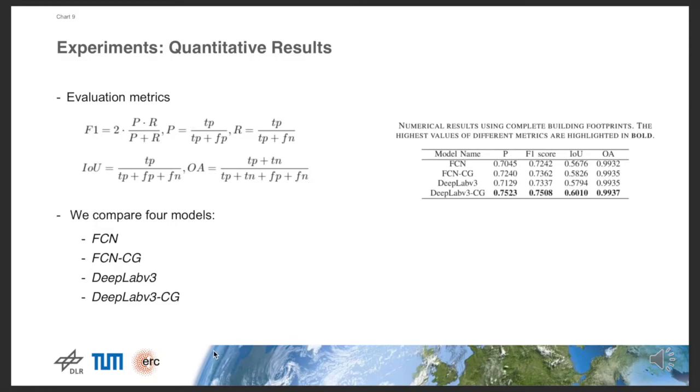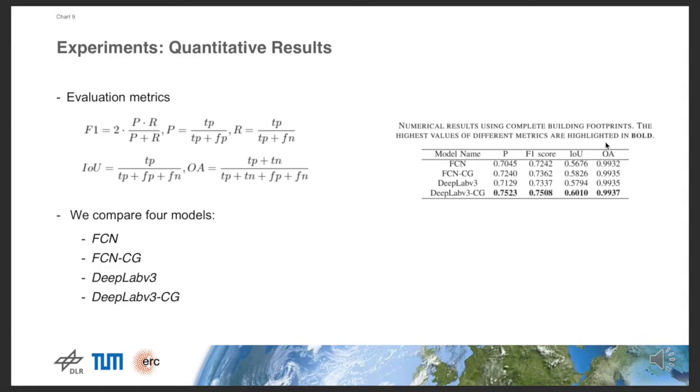In our experiments, we compare four models, FCN, FCN-CG, DeepLab v3, and DeepLab v3-CG. FCN and DeepLab v3 are regarded as baselines. Both FCN-CG and DeepLab v3-CG are our proposed networks with different backbones. Numerical results of different models on our dataset are listed in the table. It can be seen that all metrics are improved with CG module. DeepLab v3-CG achieves the best performance in all four metrics in our dataset. The improvements achieved by FCN-CG and DeepLab v3-CG demonstrate the effectiveness of the proposed CG module.